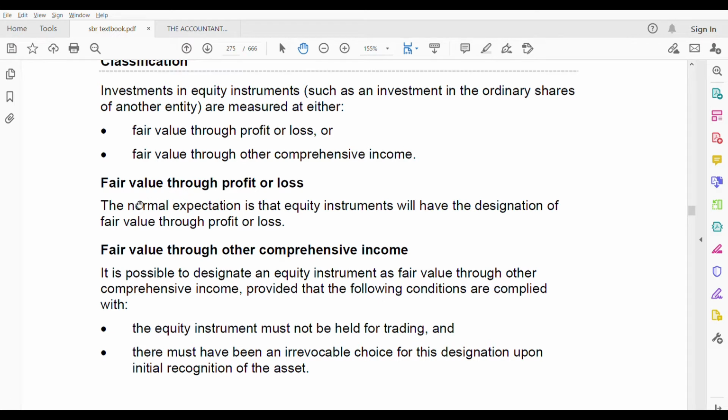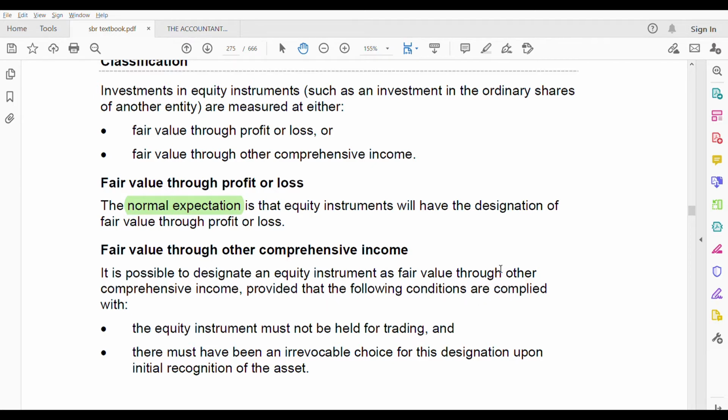The normal expectation is that equity instruments will have a designation of fair value through profit and loss. Normally, it is expected that it is through profit and loss only. But let us see when another situation comes that you have to go through fair value through other comprehensive income. It is possible to designate an equity instrument at fair value through other comprehensive income provided that the following conditions are complied with.